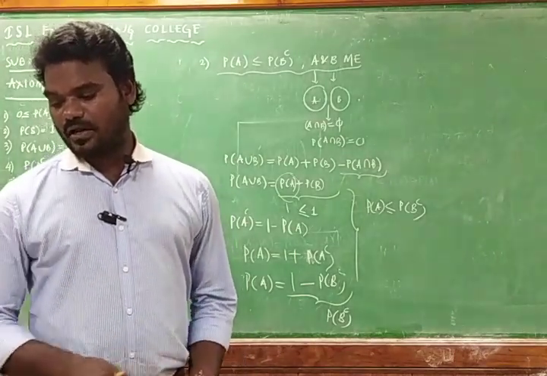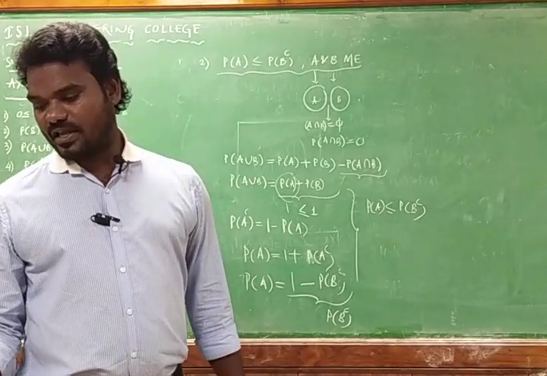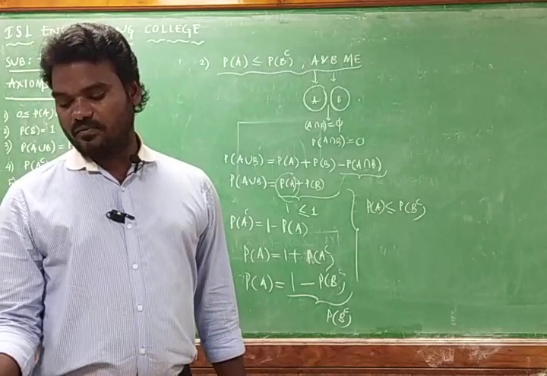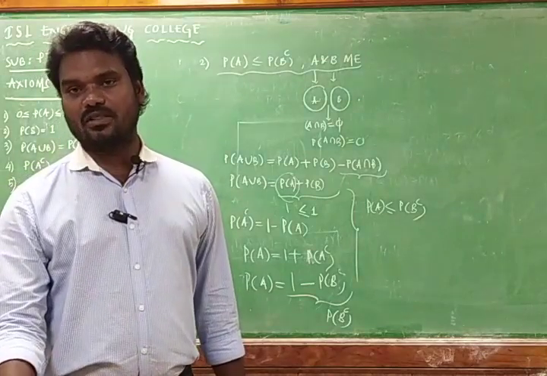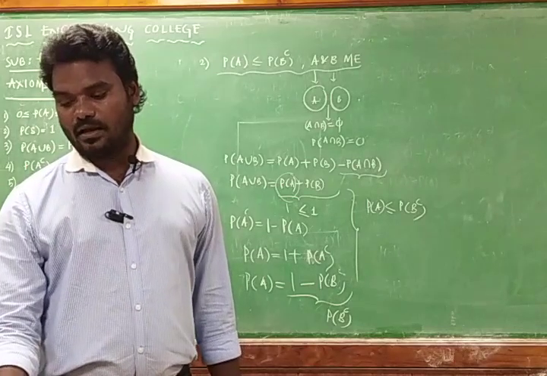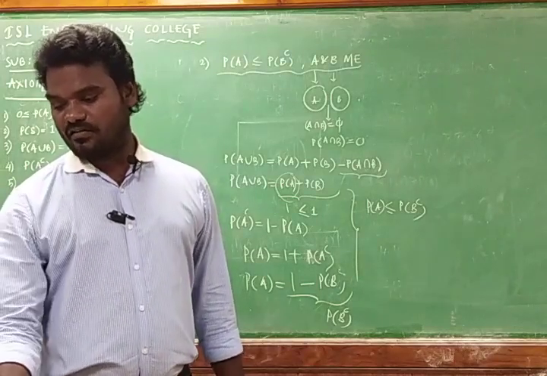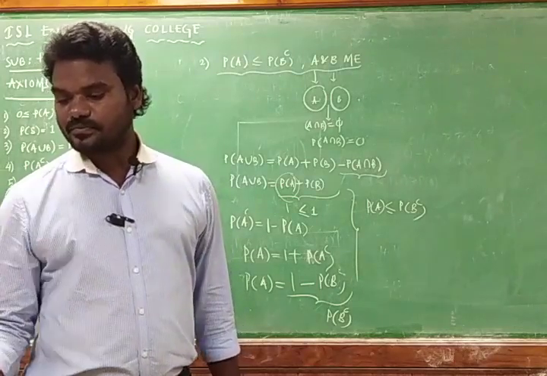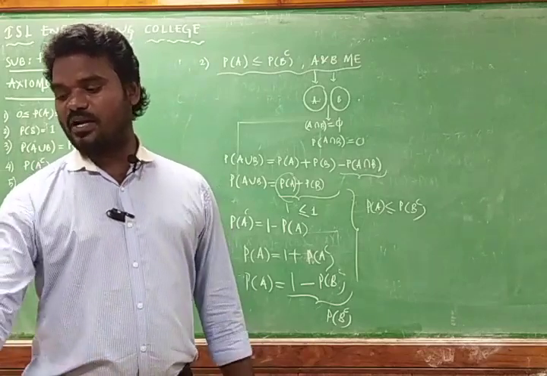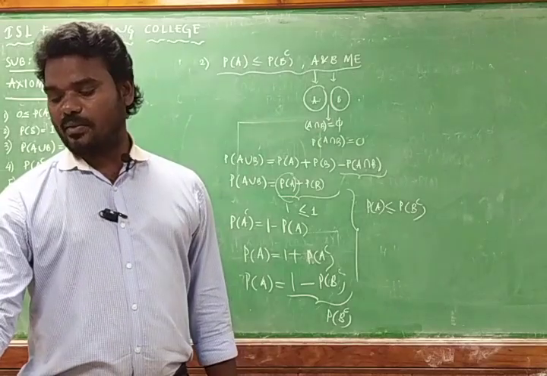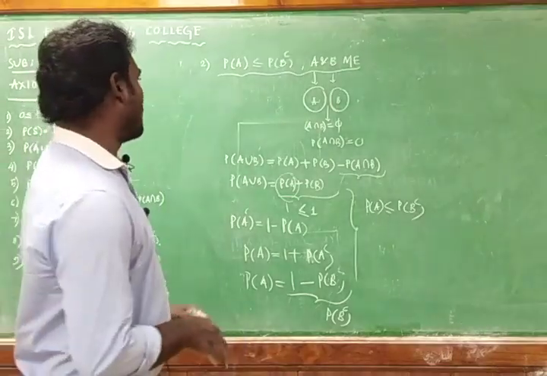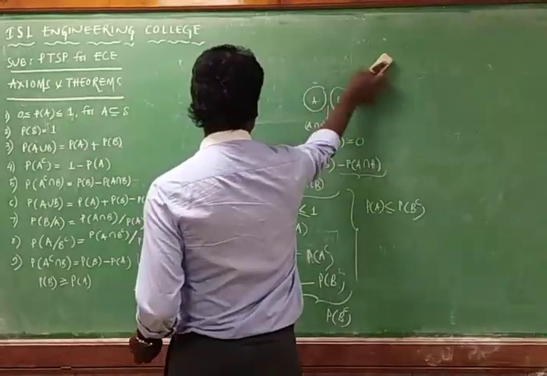Like that you can calculate the probability of a given problem, and by having all these values, theorems and axioms, you are able to solve the given problem. And we are going to solve one more problem. If probability of A is equal to 1 by 5, probability of B is equal to 2 by 3, probability of A intersection B is equal to 1 by 15, then what will be the answers for the given questions?